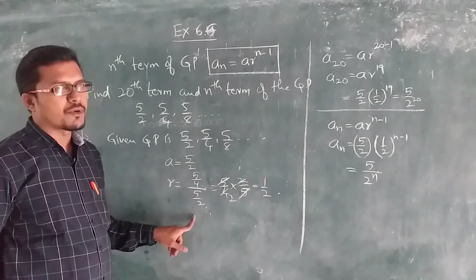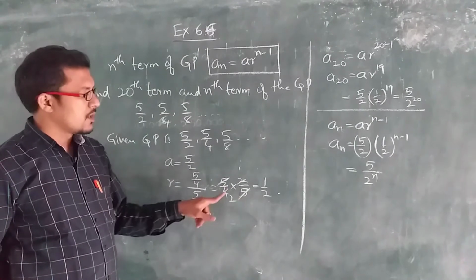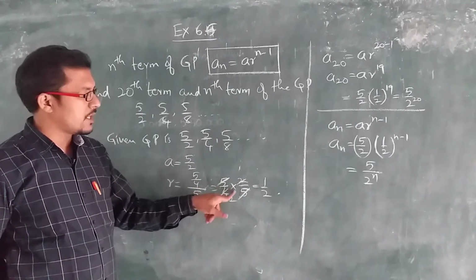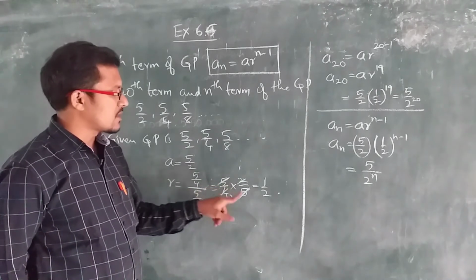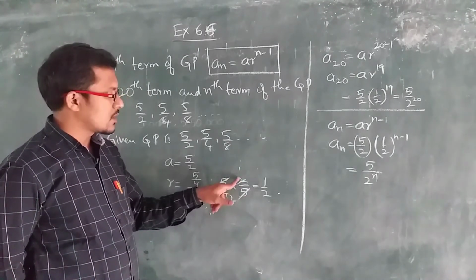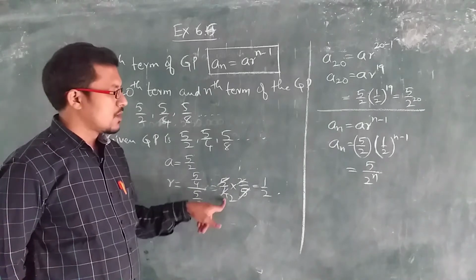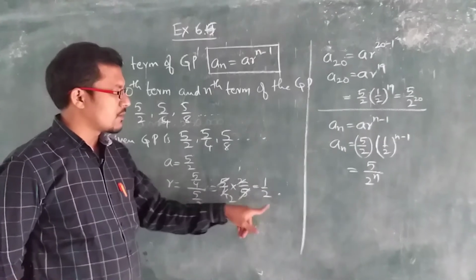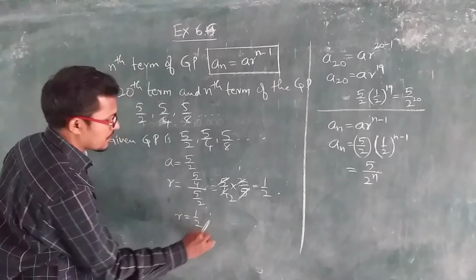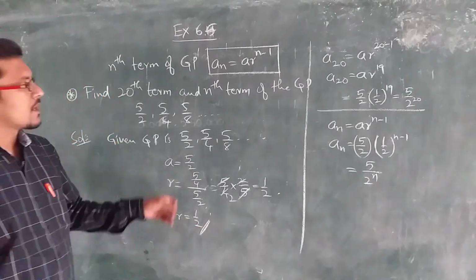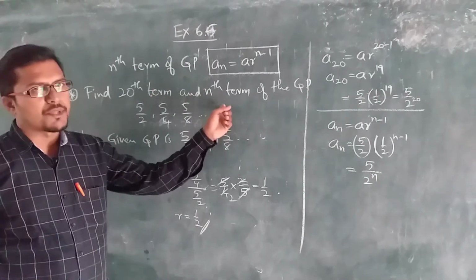The reciprocal of 5 by 2 is 2 by 5. So, into 5 by 4 into 2 by 5. Let us cross here: 5 ones are 5, 2 ones are 2, 2 twos are 4. So, what is the common ratio here? R is equal to 1 by 2, that is the common ratio. So, these two are enough to find the 20th term and the nth term.